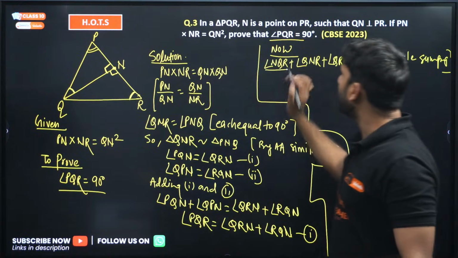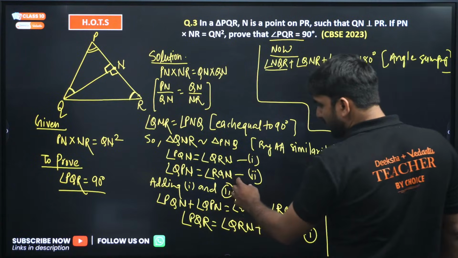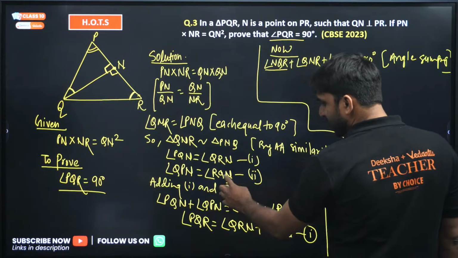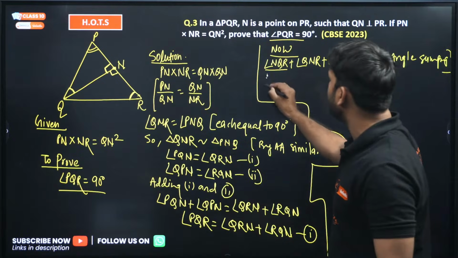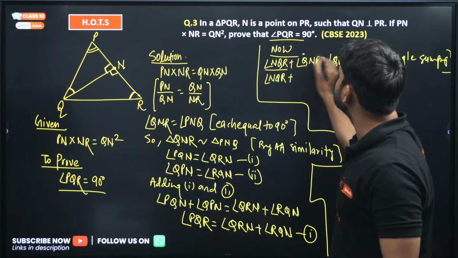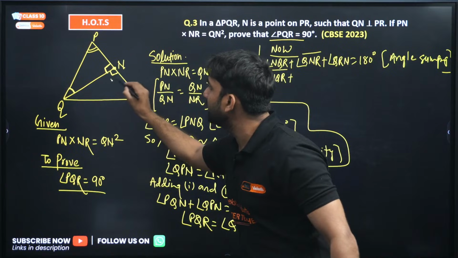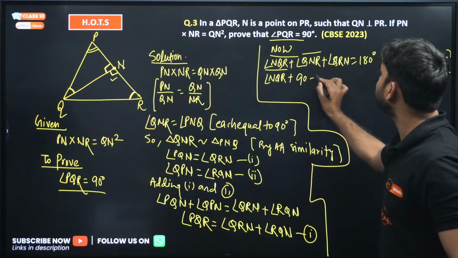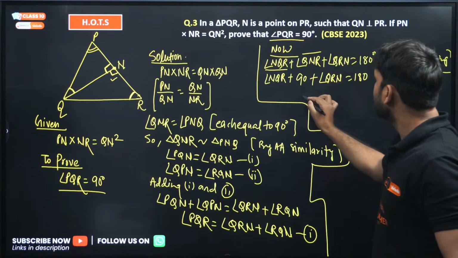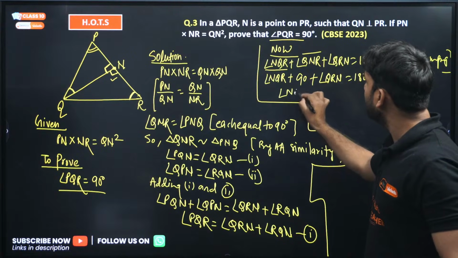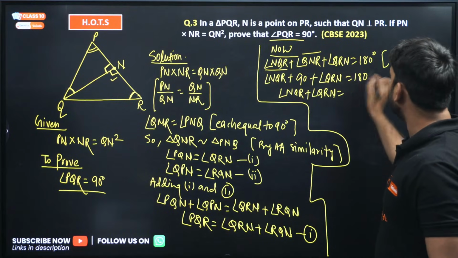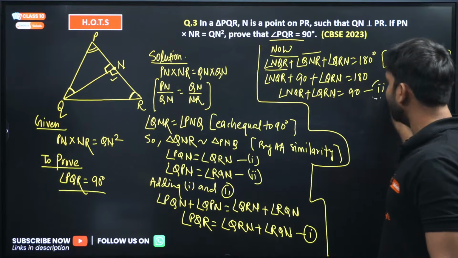Now look, my dear, this is NQR. Let it be equal to NQR, no need to change it. So NQR plus QNR, and QNR is equal to 90 degrees, so we can put 90 here, plus QRN is equal to 180 degrees. So 90 will go there. NQR plus angle QRN is equal to 90, since 180 minus 90 is 90. Call this second.